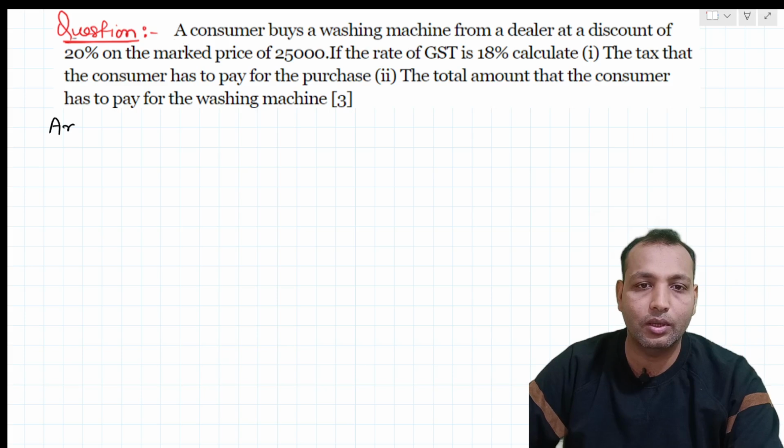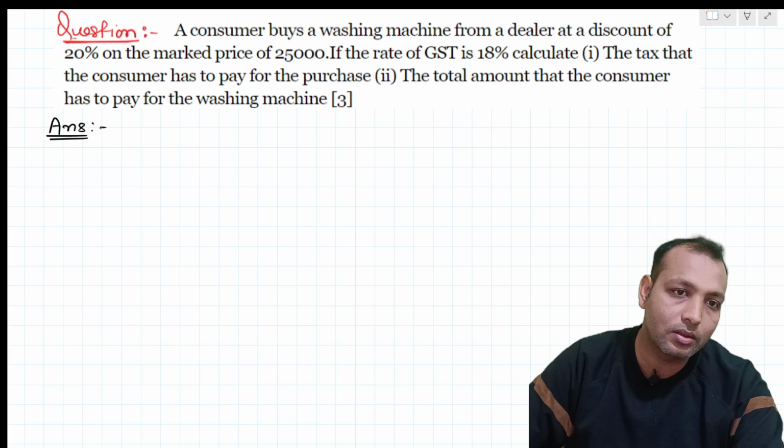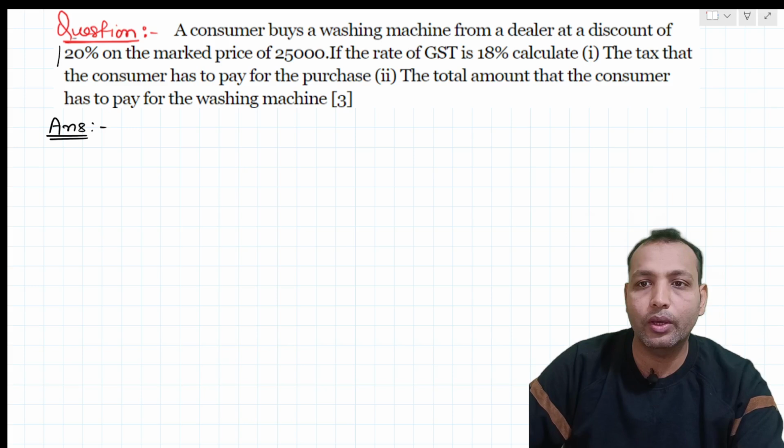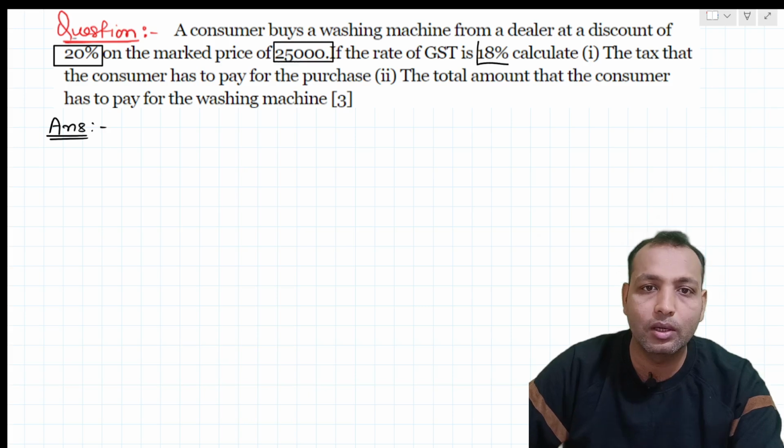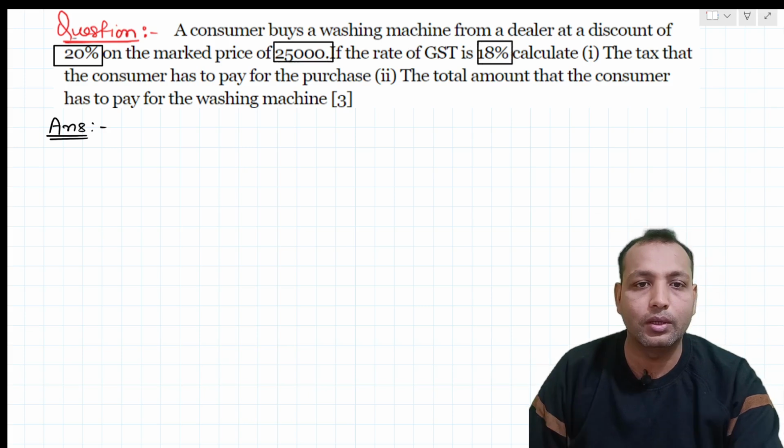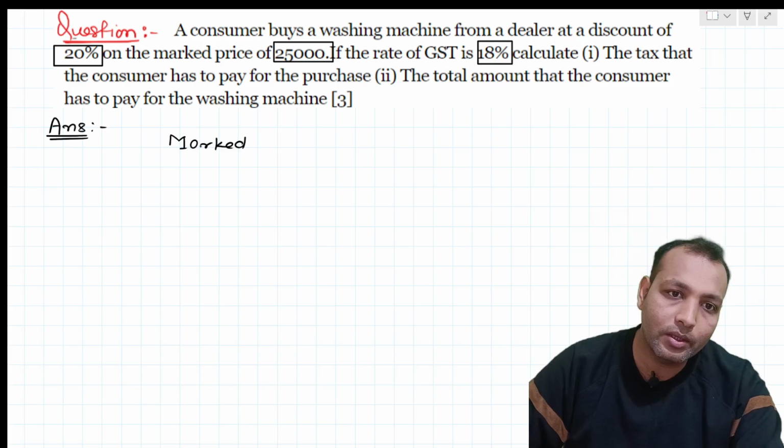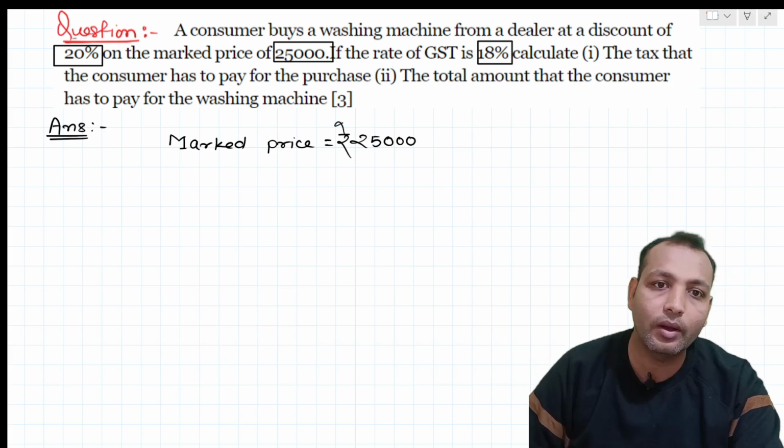I'll write the answer here. Consumer buys a washing machine from a dealer at a discount. How much is it? 20%, on the market price. What is the market price here? 25,000. And what is the GST rate here? 18%. So now we'll write the marked price, how much is it? 25,000.